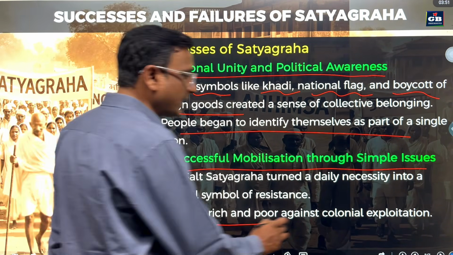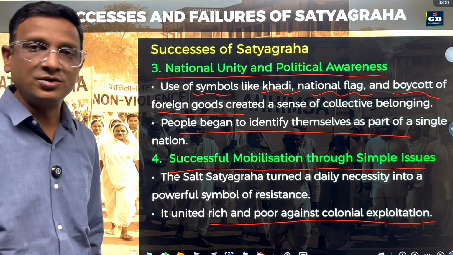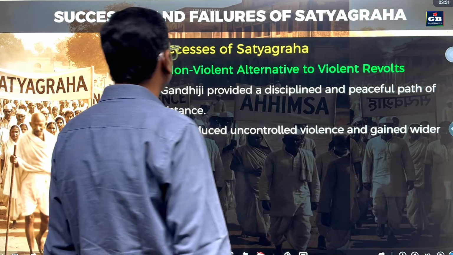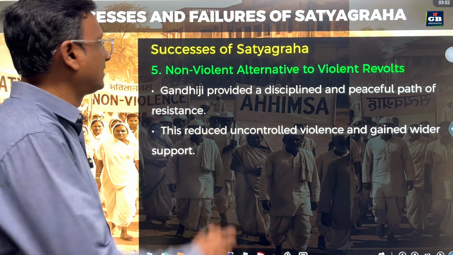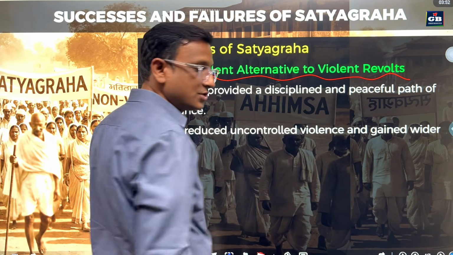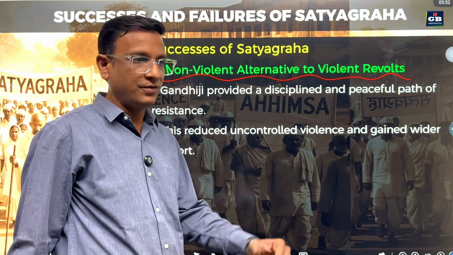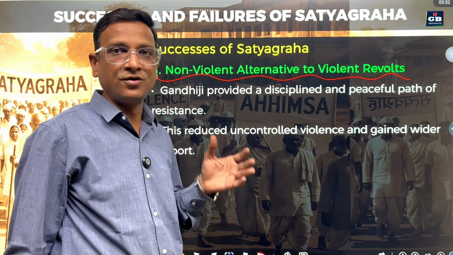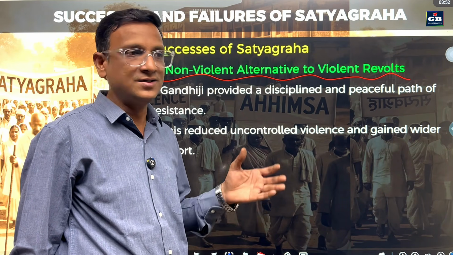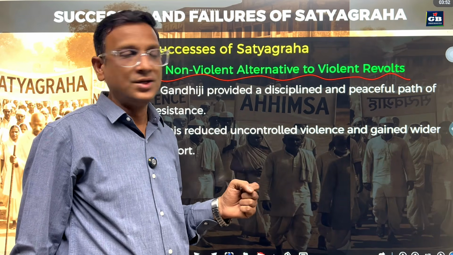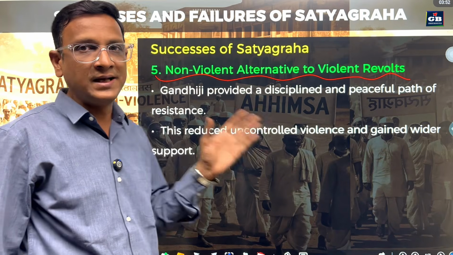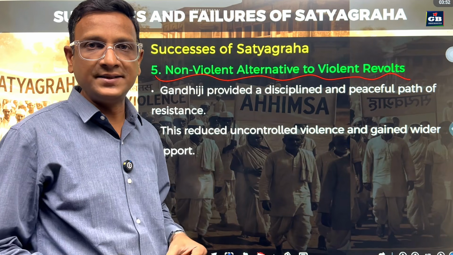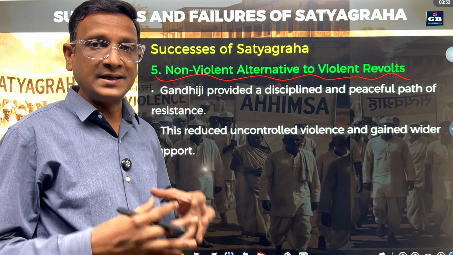It united rich and poor against colonial exploitation. Because of this Salt Satyagraha, rich and poor people joined together. Another success of Satyagraha is a non-violent alternative to violent revolts. I told you before Gandhi, many people revolted against the British, but those were violent revolts, which caused a lot of deaths, killings of the leaders and rulers, right? So Gandhiji selected Satyagraha as a non-violent alternative, without any violence, just showing their disobedience to the British law. So that is Satyagraha.